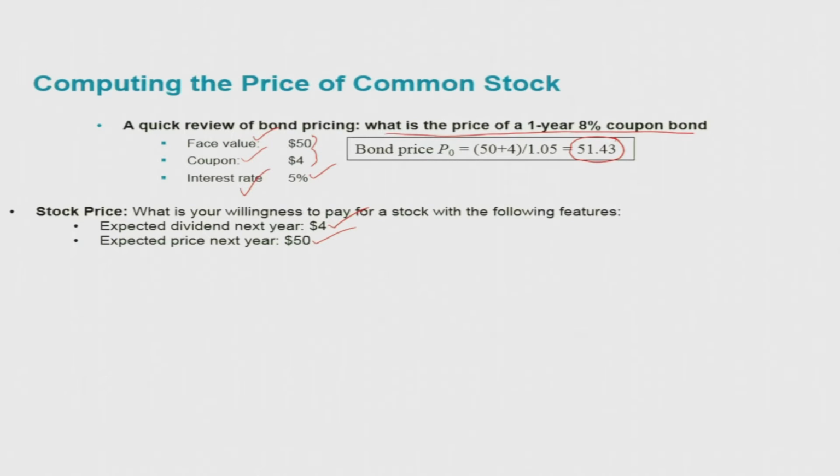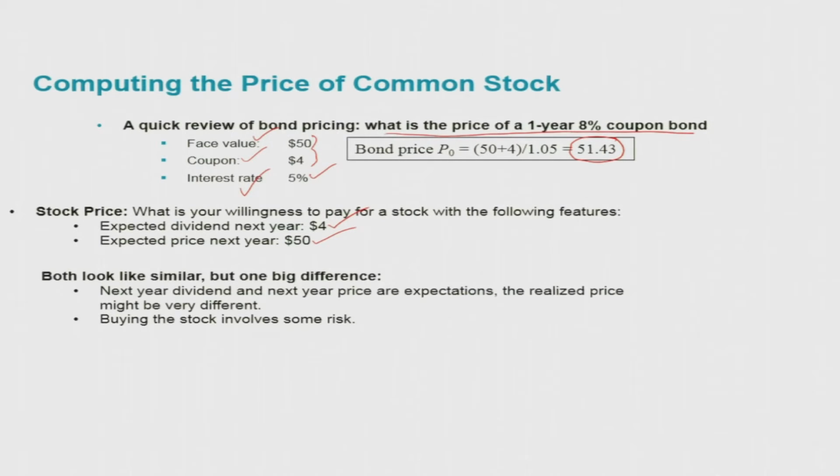So it's not that easy to calculate, because both look similar, but with one big difference. The big difference is that the next year dividend, which I said here is $4, and the next year price, both are in fact expectations. The realized price might be different, right? So buying the stock involves some risk.